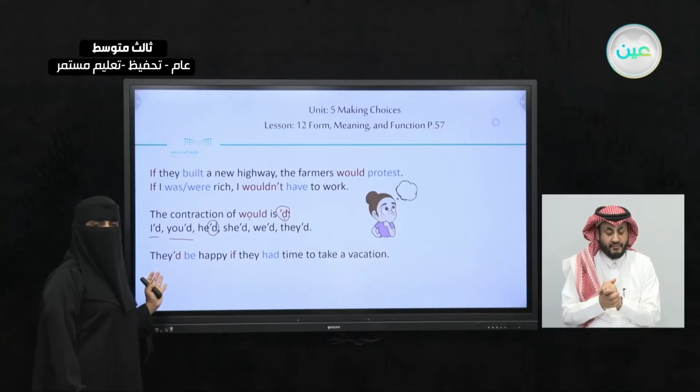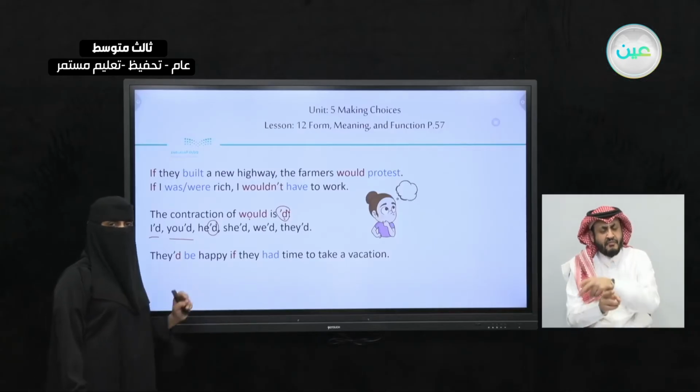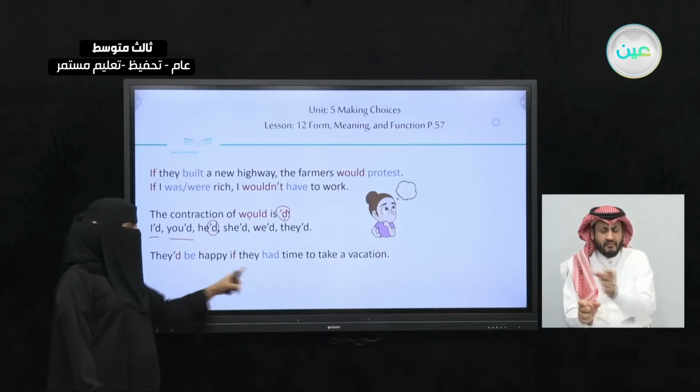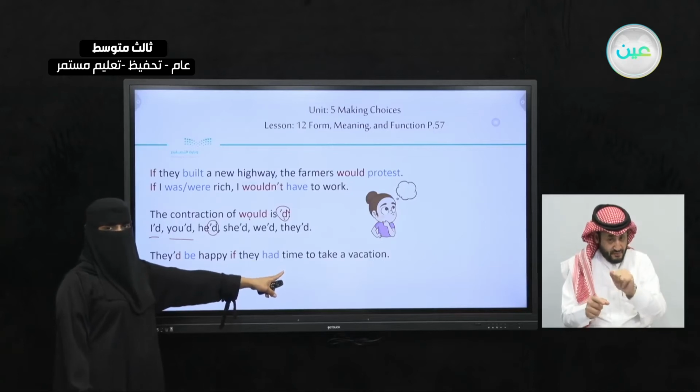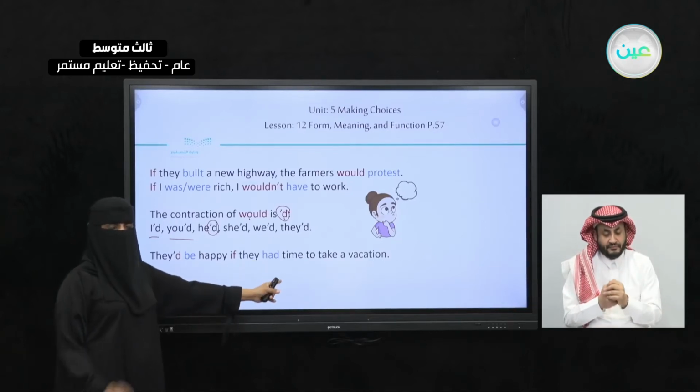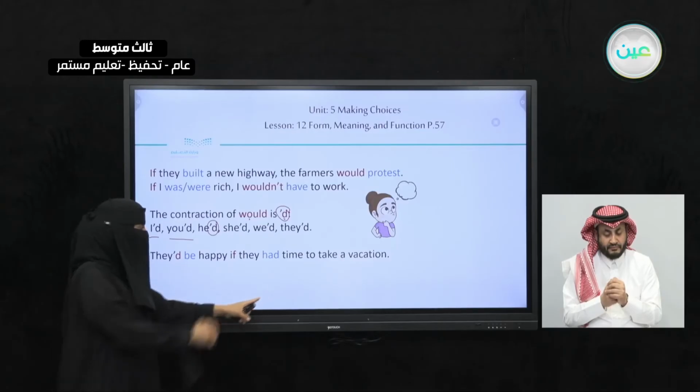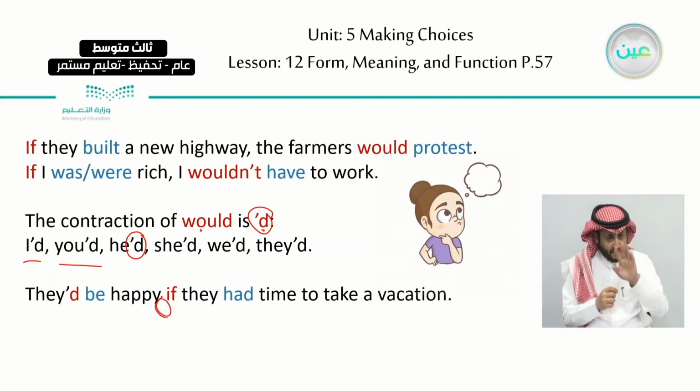Sometimes we put the if clause in the second part of the sentence. We have the main clause here, and we put the conditional, the if clause, in the second part. We don't put a comma or anything here. We just write it down. So we will start with I'd be, the base form, happier if they had, past simple, and continue the sentence without a comma or anything.